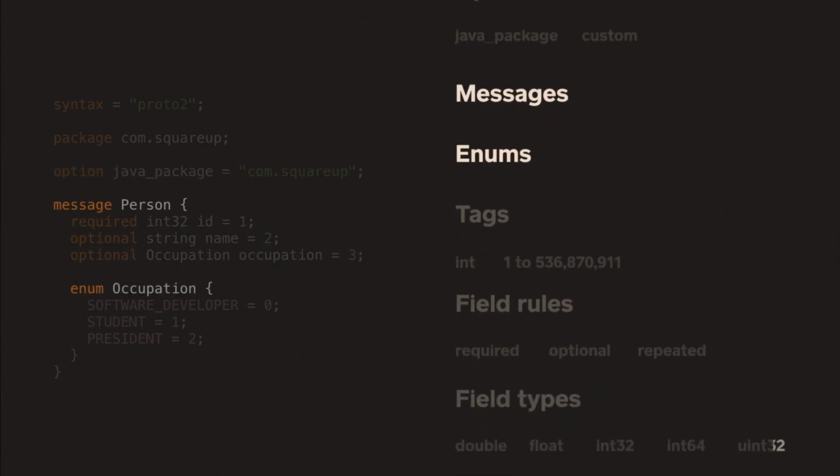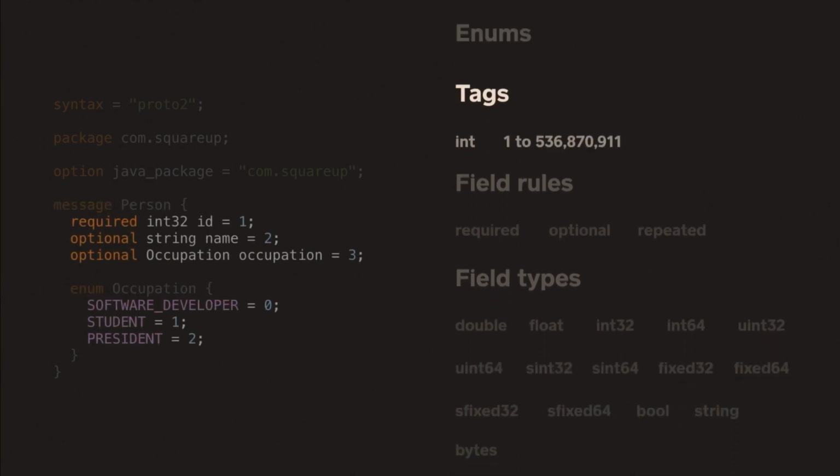Next we can see that there are two types of entities that we can define with protocol buffers, messages and enums. Messages are really similar to Kotlin types or Java types, and of course the enums, which we all know. Now there's a set of fields in the person message, and you can see that each field has an int value attached to it. Those integer values are called tags, and they're really important for serialization and also backwards compatibility, and we'll touch upon them in quite a bit of detail going forward.